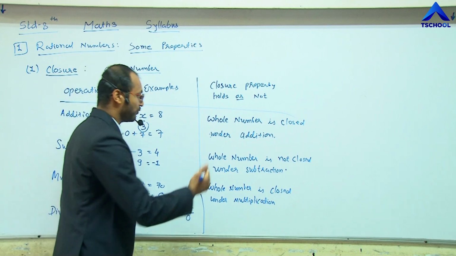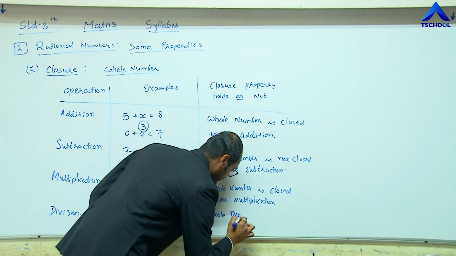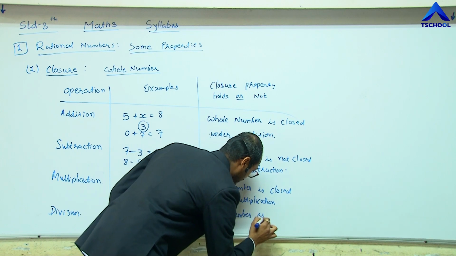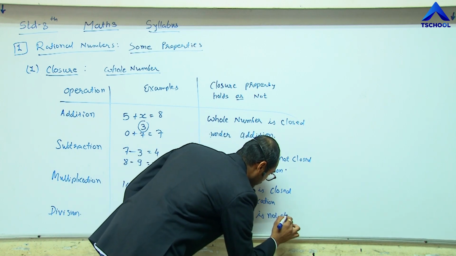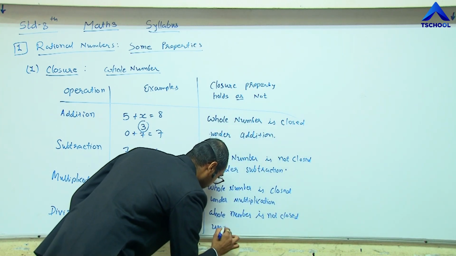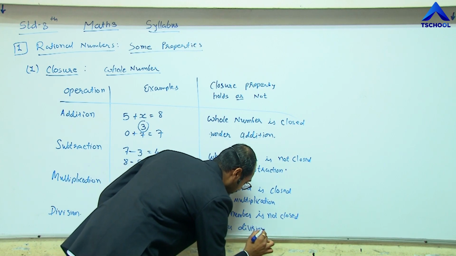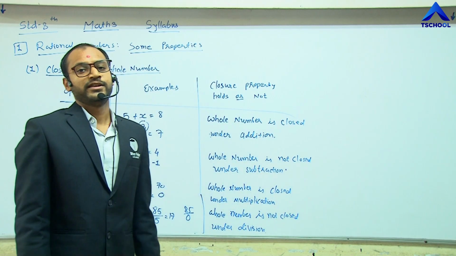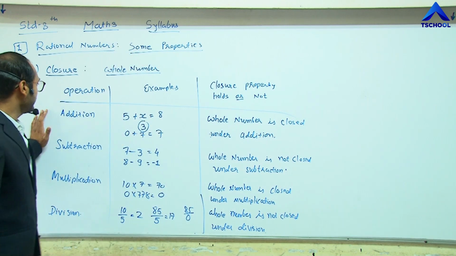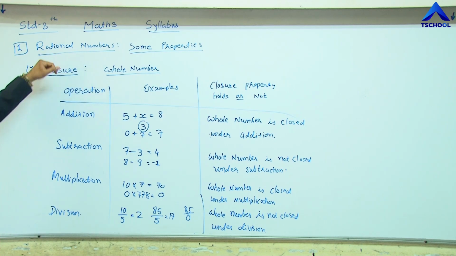So we can write: the whole number is not closed under division. So these are the basic operations, and we checked the closure property for the whole numbers for these operations.